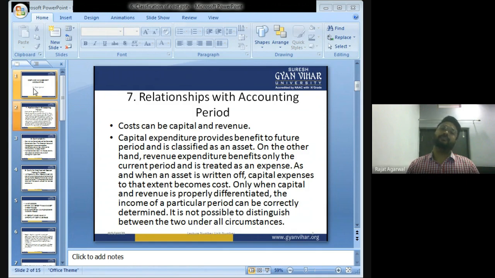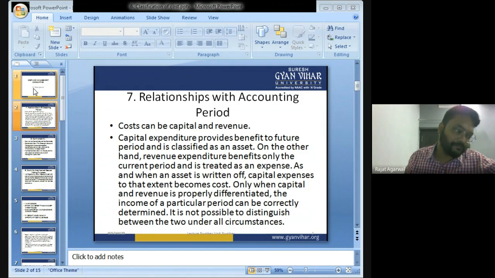So capital expenditure is something that provides benefit in future and is classified as an asset. Got my point? What is revenue expenditure? Revenue expenditure is something that provides benefit only in the current period and is treated as an expense.